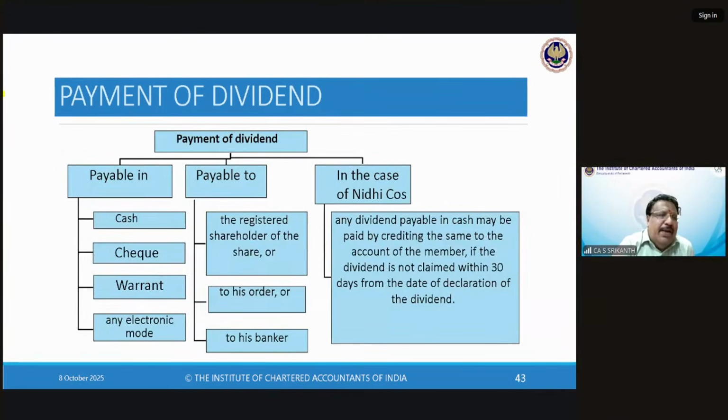So dividend can be paid in cash, check, warrant, any electronic mode. We saw that today it's mostly electronic mode, except unlisted companies and private companies, which may pay by check. It is paid to the registered shareholder of the share or to his order, to his banker.